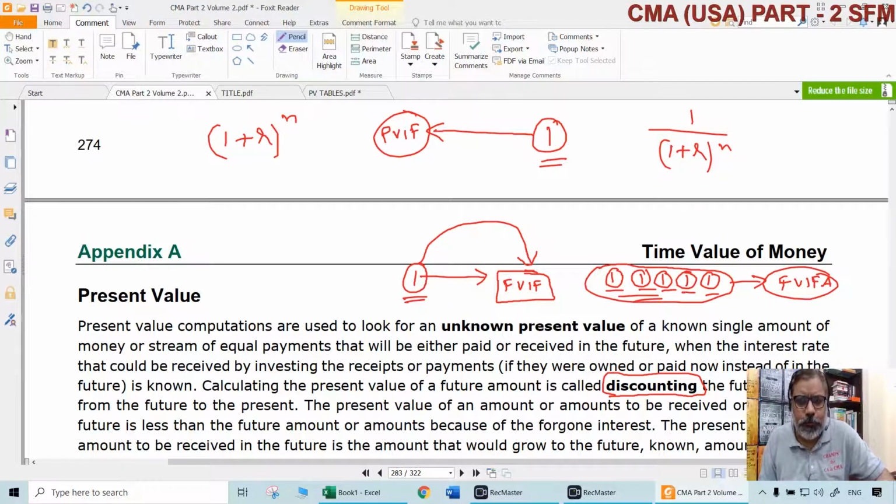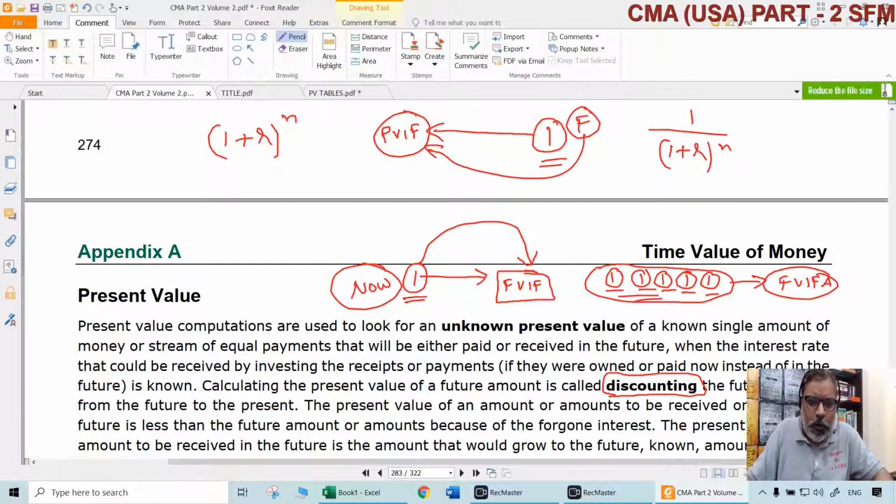So here, the point of time has to be looked at very clearly. In the earlier scenario, the $1 was invested now. In the current scenario of PVIFs, $1 is not invested. $1 is what we either get or pay after some time in future. So this is now, and how this now becomes future was FVIF. Now this one is future. One is not happening now. How much of that is valued now is PVIF. So this $1 is about now, this $1 is about future.